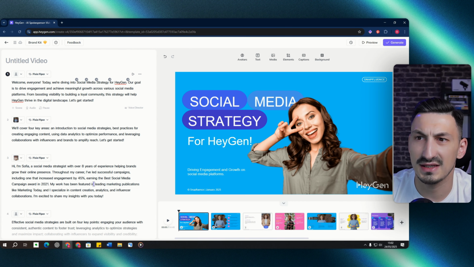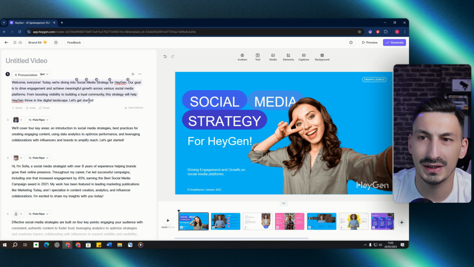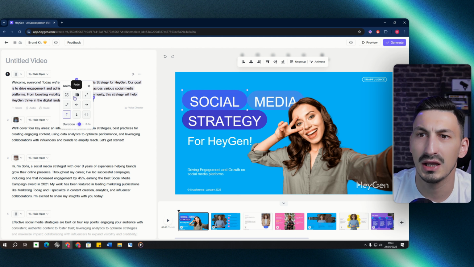On the left hand side here is where we have our script. This is where we select the avatar we want, the voice we want to use for each scene, and then whatever we want the avatar to say during the scene. You can also see here the arrows, and what they actually do is, when I click on it, it shows me the animated in, and it refers to this one here that's highlighted and which way that comes in. So essentially that comes from the bottom up.